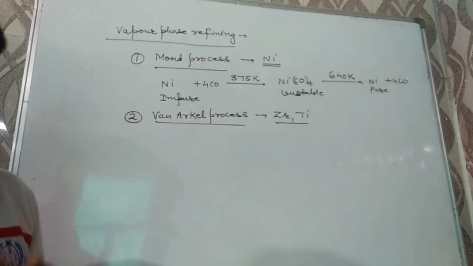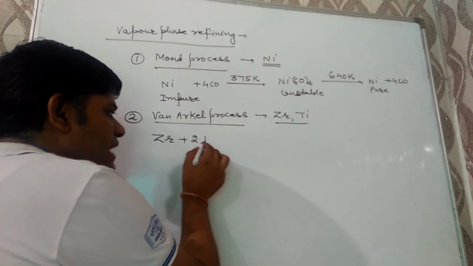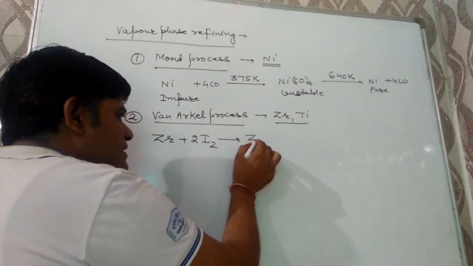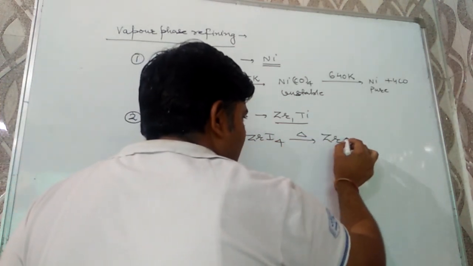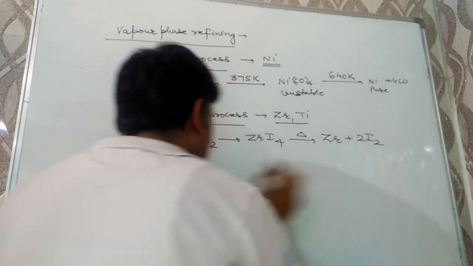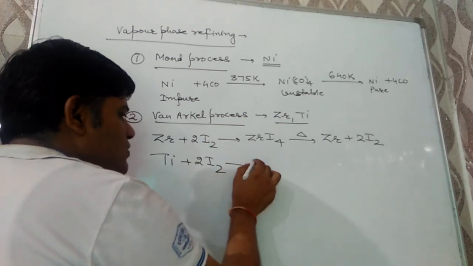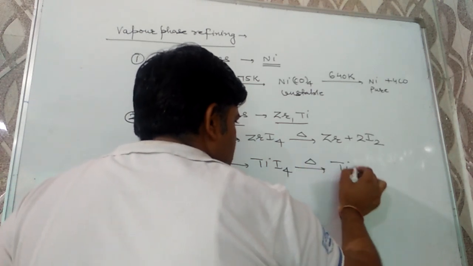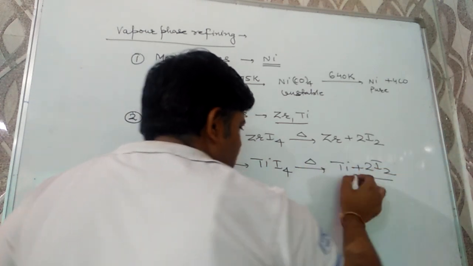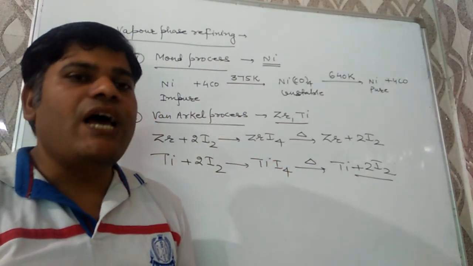In this method, zirconium and titanium are reacted with iodine to form an unstable complex, which on thermal decomposition in vapor phase will give the pure metal and iodine back. And this technique is known as the Van Arkel process. First an unstable complex is formed with iodine, that on thermal decomposition gives the pure metal and iodine.